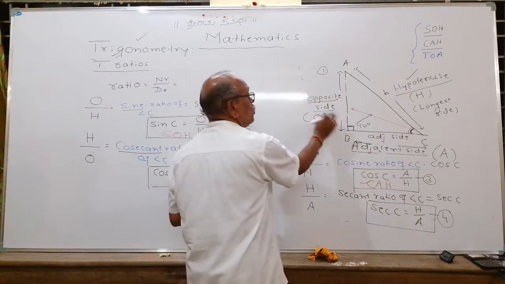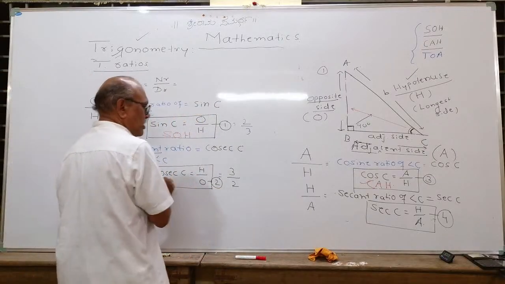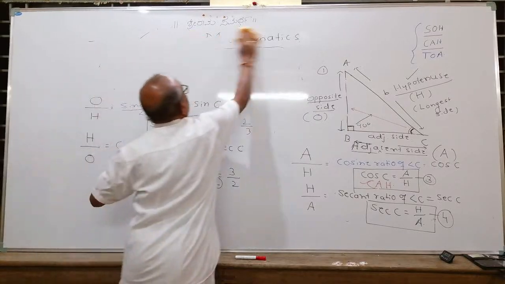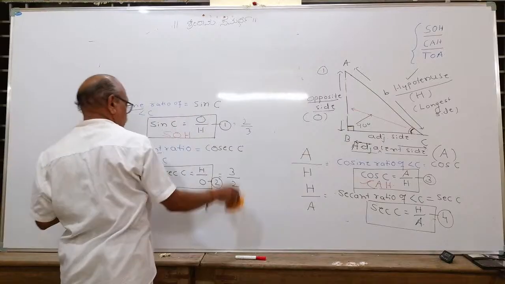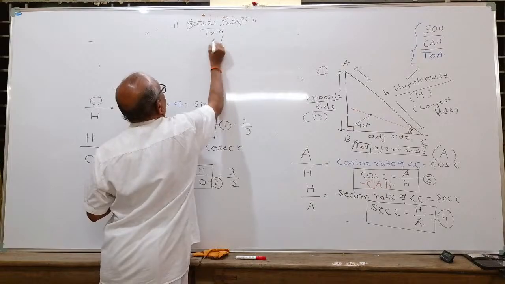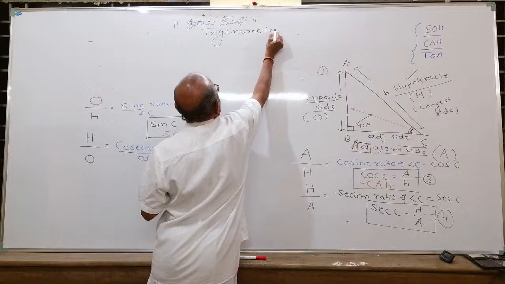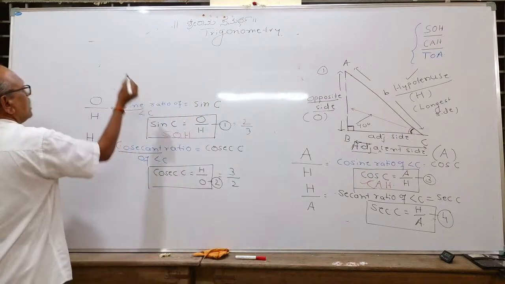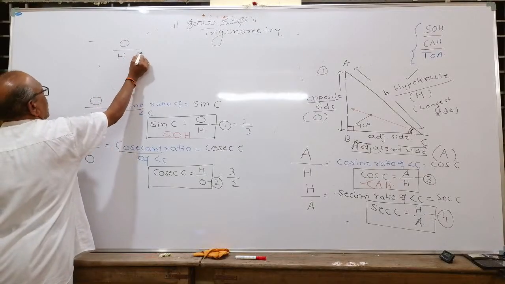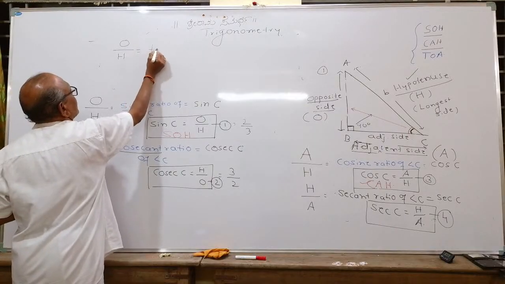Now you are left with only 2, opposite and adjacent. If I take the ratio of opposite upon adjacent, in the language of trigonometry, we call it the tangent ratio.